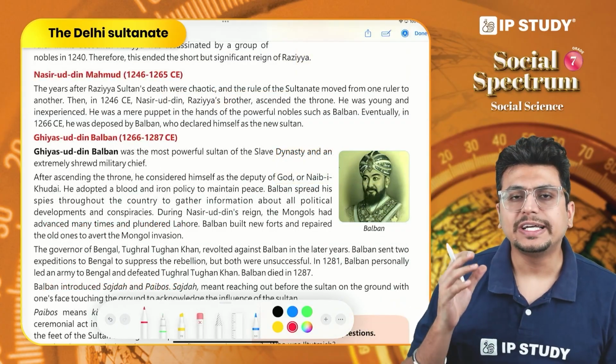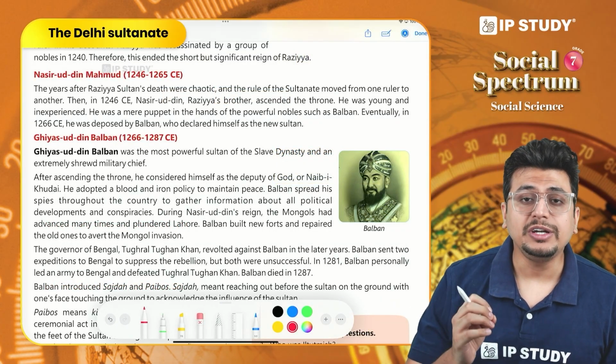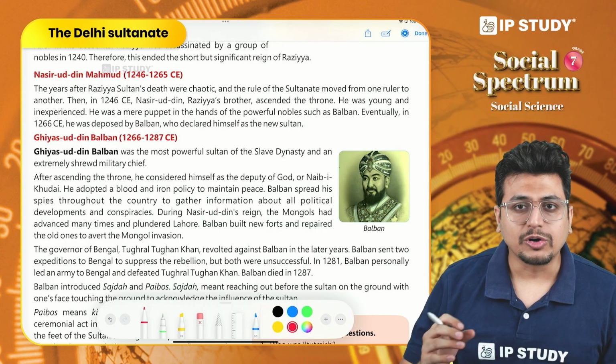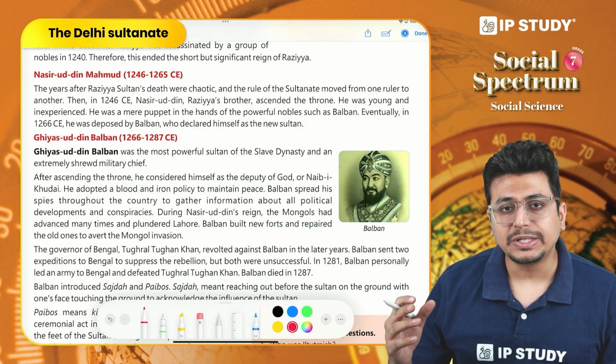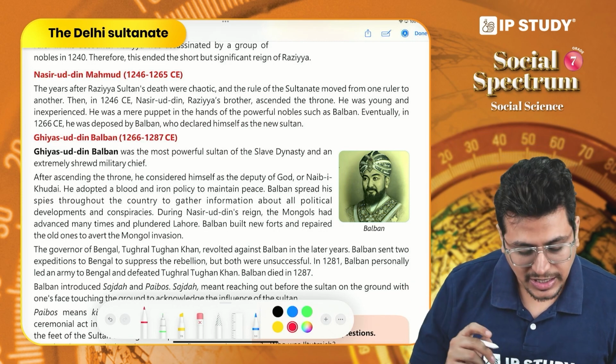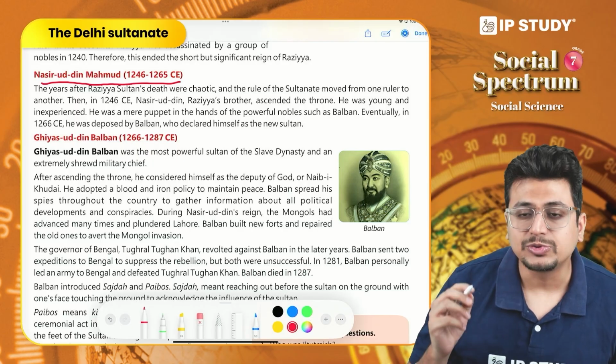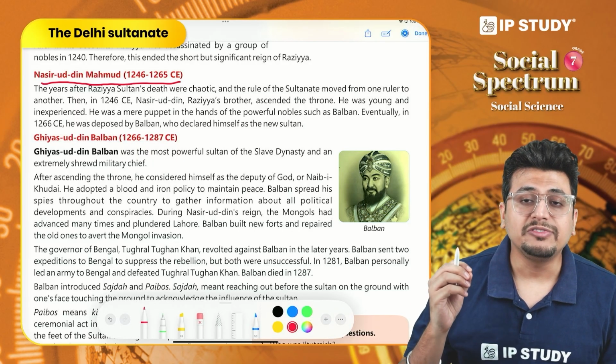Now, after the death of Razia Sultan, this was a very chaotic time, because different brothers of Razia Sultan and other people in the kingdom wanted to become the king, and they were fighting among themselves. We eventually see that with the help of nobles, Nasiruddin Mahmud comes to power. But he is a very weak ruler.